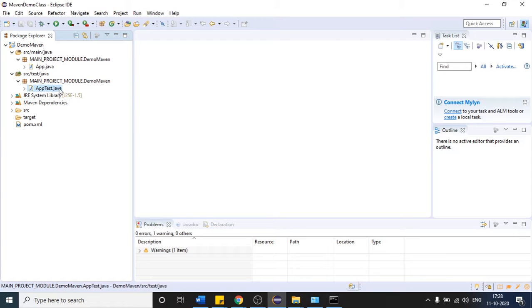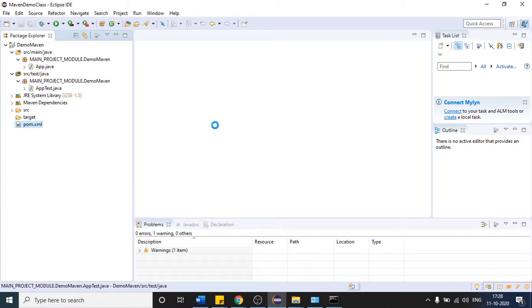Page object model is not discussed yet, but whatever files are related to the page object model, and whatever data the test case will require, I will put in the source main Java. Suppose I am writing one test case in this file, app test. So this is how Maven has provided you one neat structure. After that, this is the pom.xml file, and this is the main part of Maven.